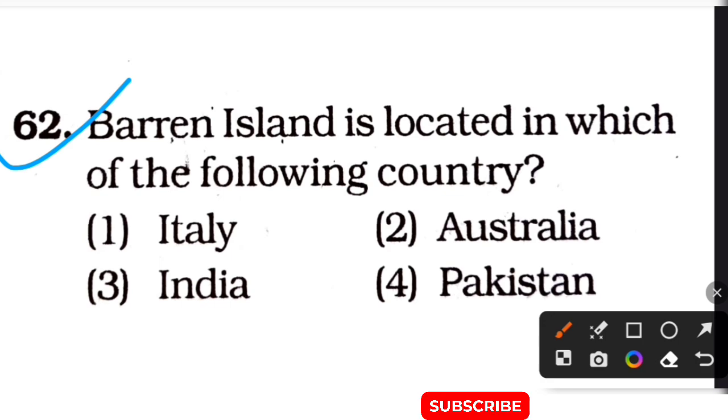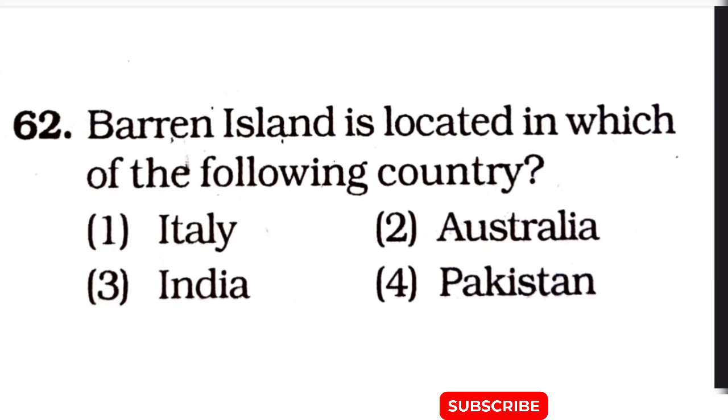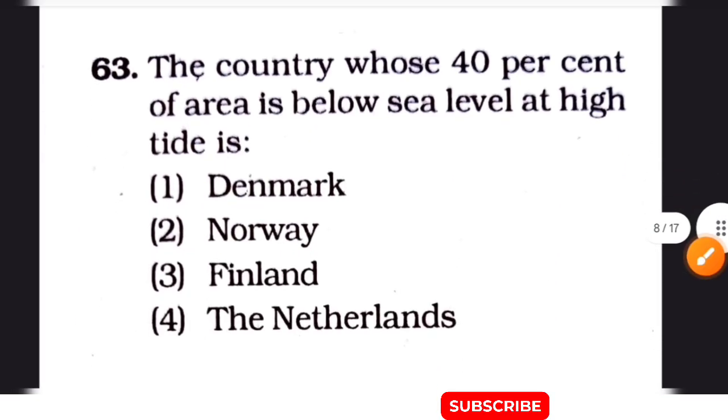Next question is: Barren Island is located in which of the following countries? Option 1, Italy. Option 2, Australia. Option 3, India. Option 4, Pakistan. The correct answer of this question is option number 3, India. Barren Island is located in India. Next question.